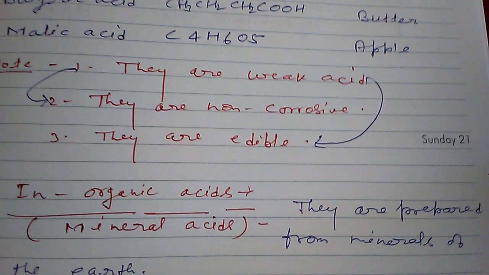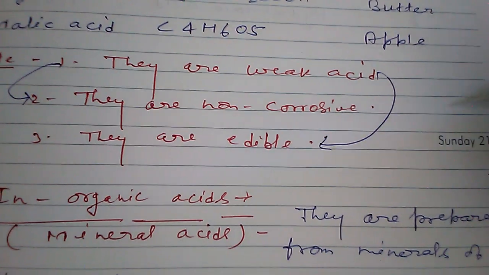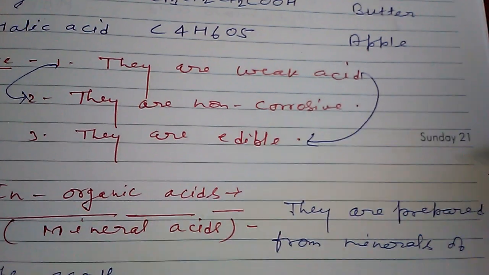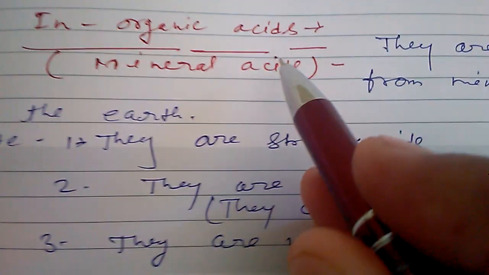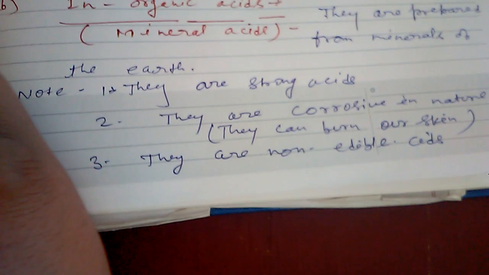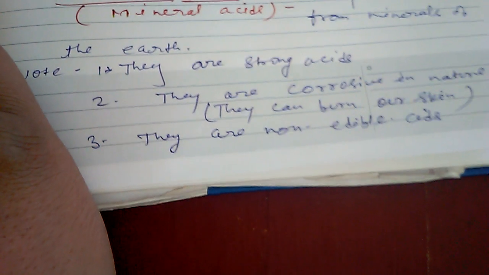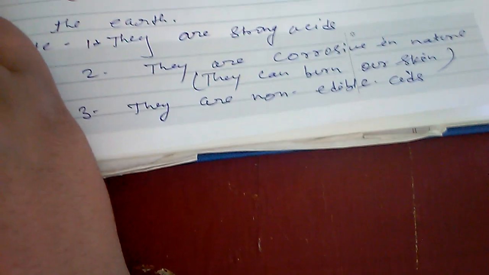Just opposite of these are the acids which are corrosive, which are strong and which are non-edible. That acid is called inorganic acids or mineral acids. So this is the second point on the basis of this classification of acids on the basis of sources from which they are obtained.